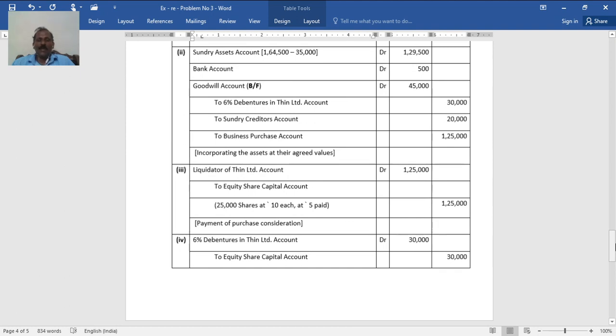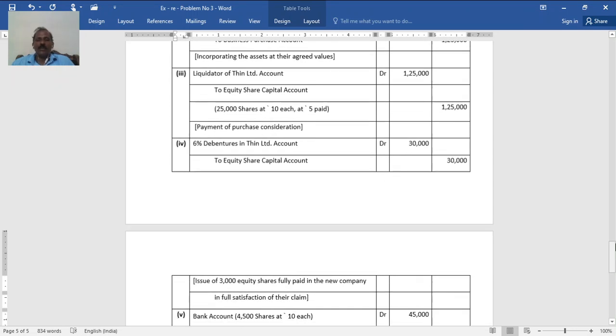Then settlement of purchase consideration. In the first entry you credited liquidators, now you debit to settle their account. Liquidators of Thin Limited account debit to equity share capital account, same 1,25,000, being 25,000 shares of 10 each paid at 5 rupees. Then debentures are given equity shares. You see 30,000, when you divide by 10 you will get 3,000 shares. It is given as 3,000 shares.